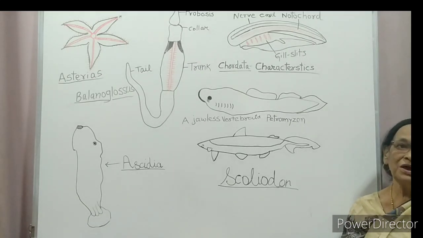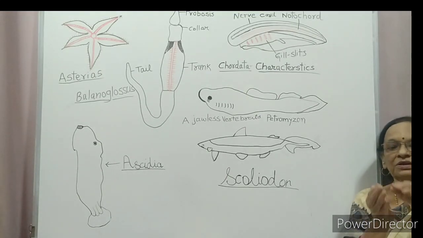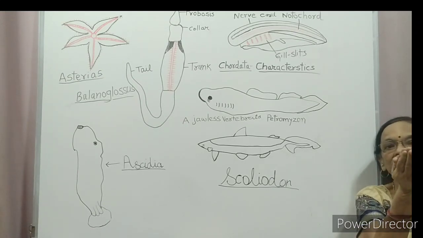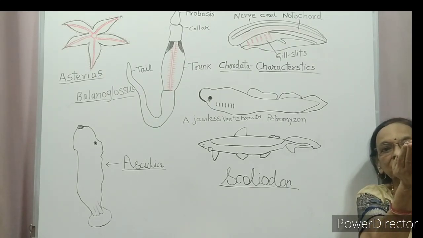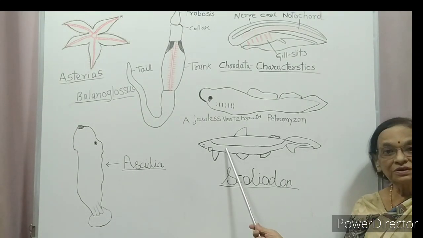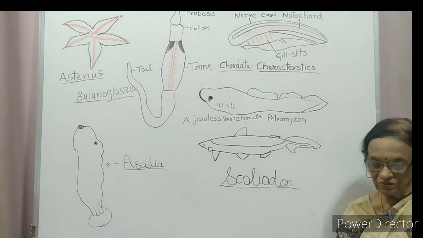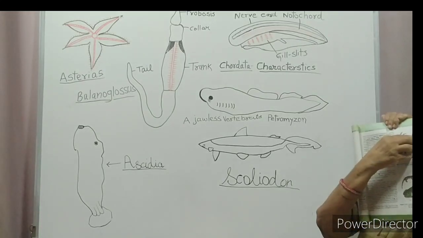Body is streamlined, which helps in swimming. Mouth is terminal. In Chondrichthyes, the mouth is ventral, and in Osteichthyes, the mouth is terminal. They have gill slits but covered with operculum. You can see in the diagram, this is the operculum.